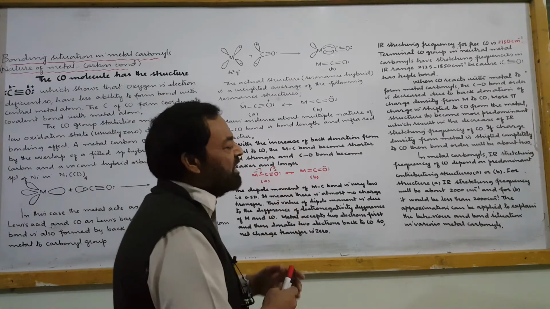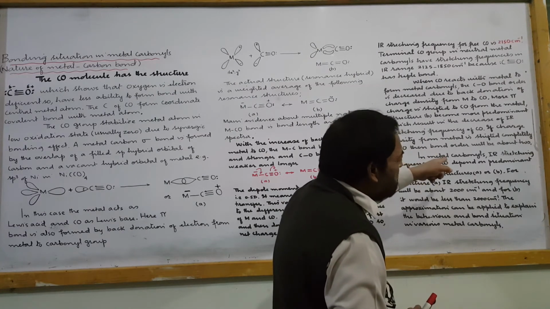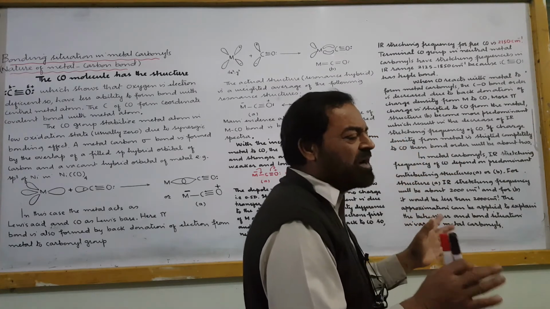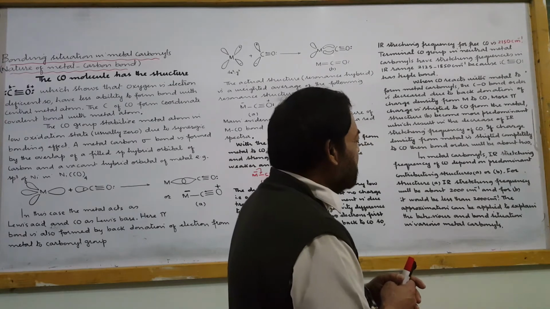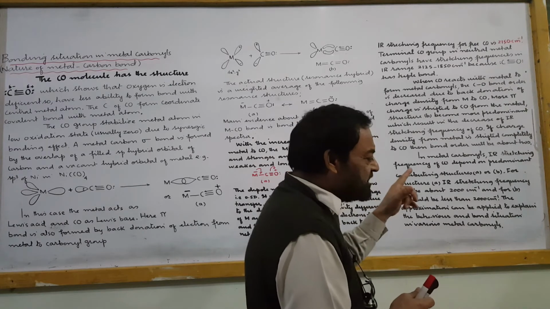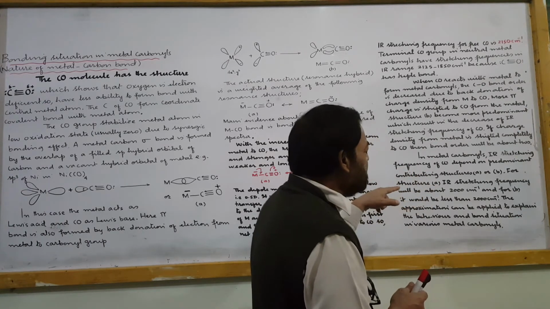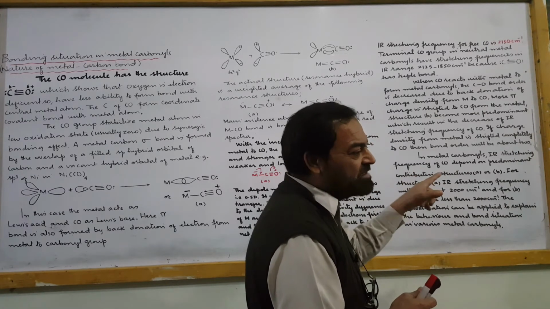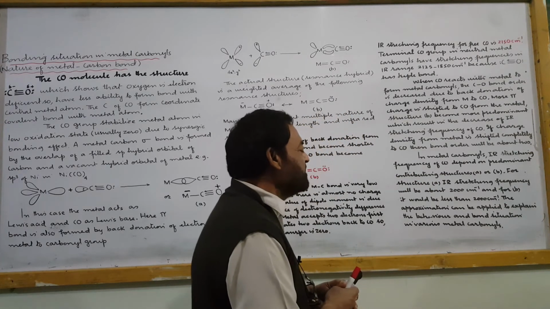In metal carbonyls, the IR stretching frequency of carbon monoxide depends on the predominant contributing structure, A or B. There are 2 contributing structures for the real molecule, a resonance hybrid, which are represented by A and B. If structure A is predominant, then IR stretching frequency will be about 2000 per centimeter. And when B structure is predominant, it would be less than 2000 per centimeter.